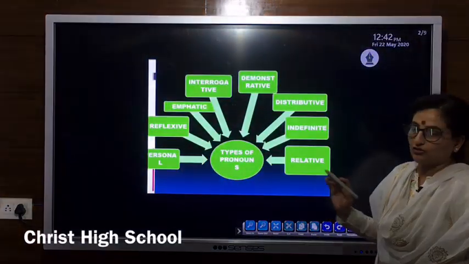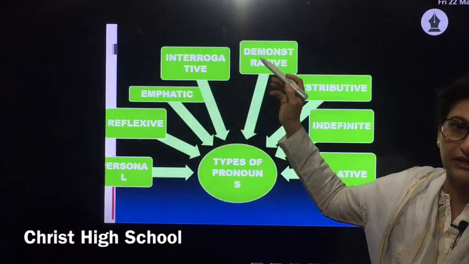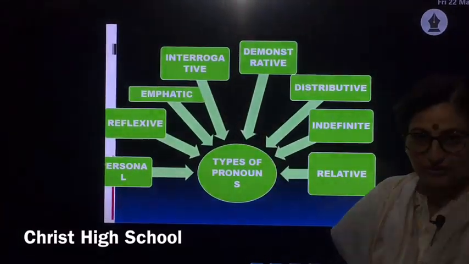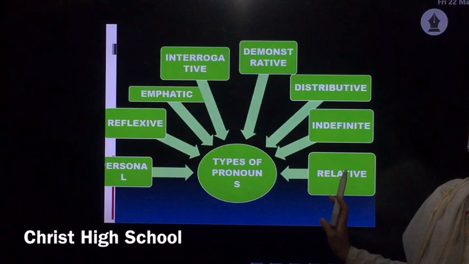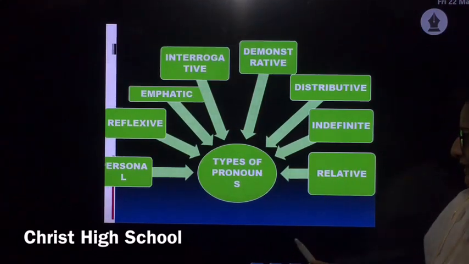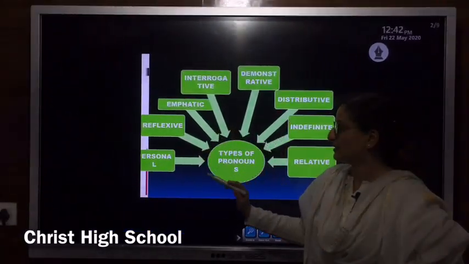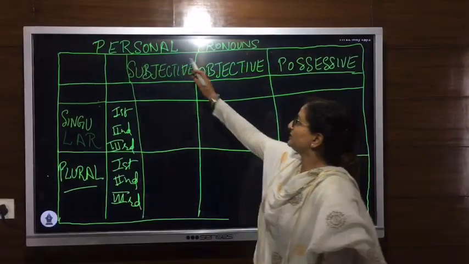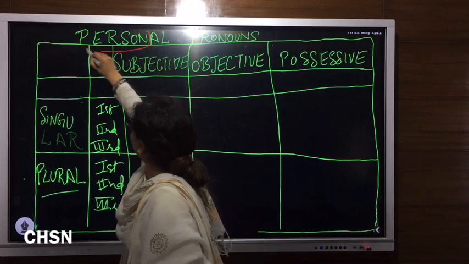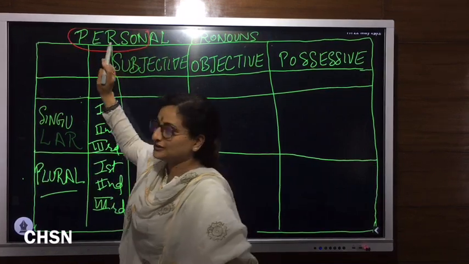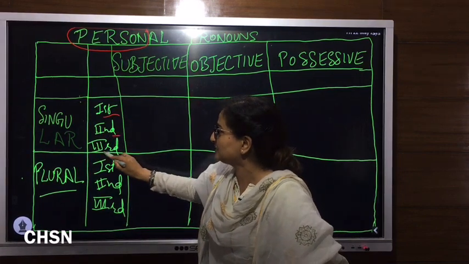There are 8 types of pronouns: personal pronouns, reflexive pronouns, emphatic pronouns, interrogative pronouns, demonstrative pronouns, distributive pronouns, indefinite pronouns, and relative pronouns. Now, let's try to understand each of these one by one. What are personal pronouns? Personal pronouns, as the name suggests, is derived from the word person. There are 3 persons we have in pronouns, that is first person, second person, third person.